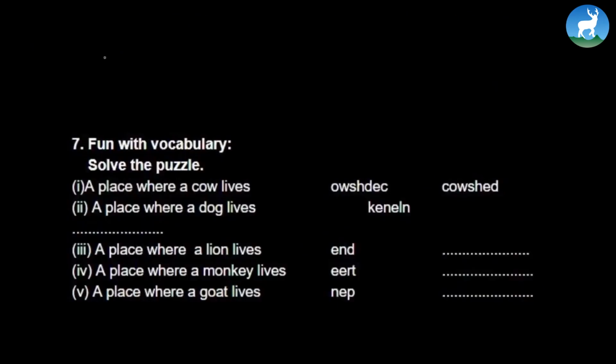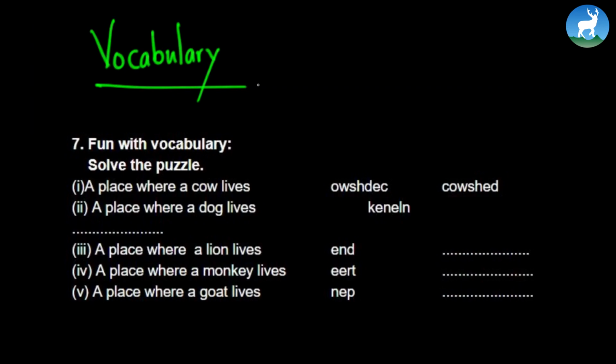Now let's move on to another section of exercise, called Fun with Vocabulary. This section is about vocabulary. First question: a place where a cow lives. The jumbled words are here and we have to rearrange them. The final answer is cowshed. A place where dogs live: K-E-N-N-E-L, kennel. A place where lions live: D-E-N, den. Where does a monkey live? Tree. Very good. A place where a goat lives: pen.